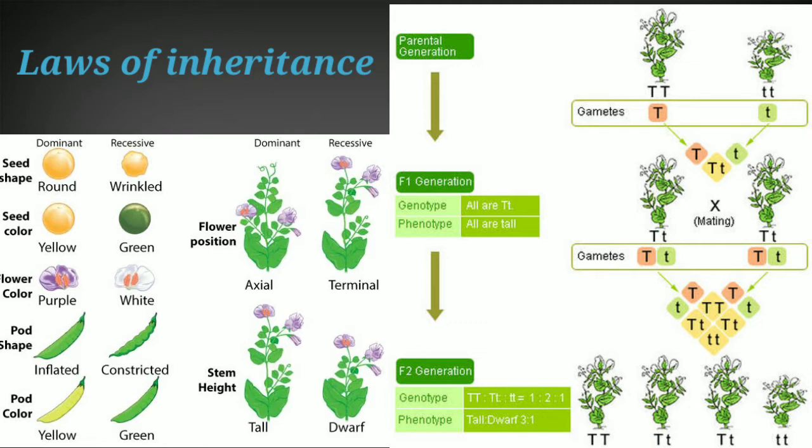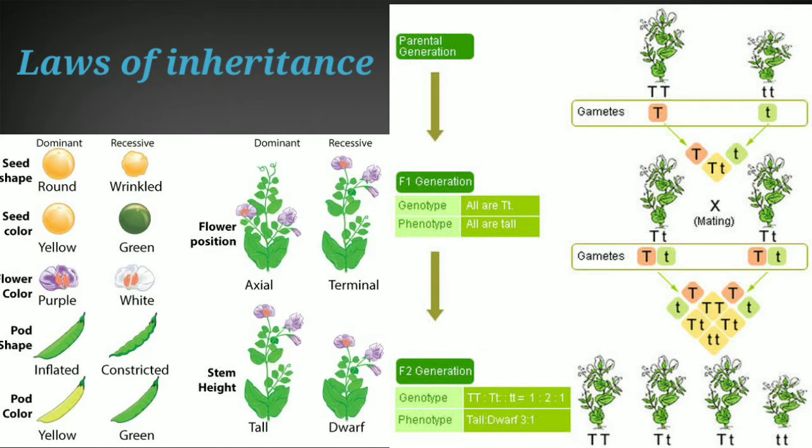And these alleles are responsible for the transmission of characters from one generation into the other. In the previous classes, we have already studied the alleles or the factors which are present on the chromosome and what their true bases are.